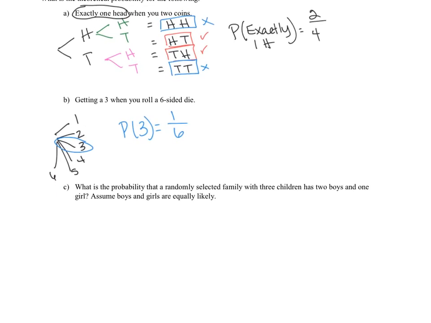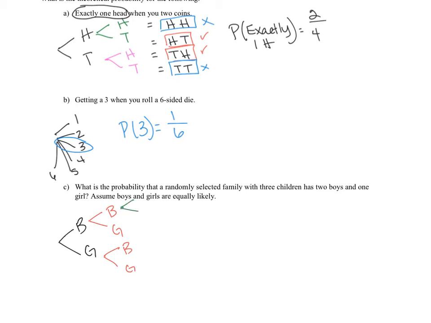What is the probability that a randomly selected family with 3 children has 2 boys and 1 girl? We're going to assume that boys and girls are equally likely. Again, our first step is to draw a tree. The first child can be a boy or a girl. If I have a boy, I can have a boy or a girl again. If I have a girl, I can have a boy or a girl again. This is now a two-child family.